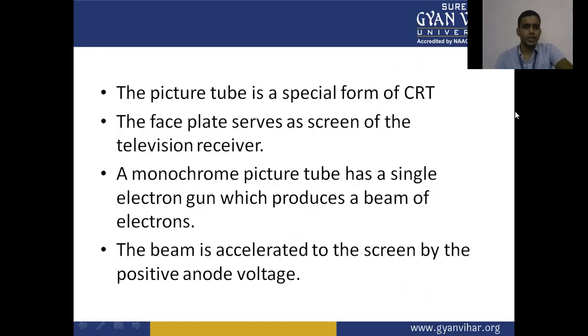The picture tube is a special form of CRT. It is the one form of the CRT which is specially designed for TV reception and picturizing the scene. The face plate serves as the screen of the television receiver. A monochrome picture tube has a single electron gun which produces a beam of electrons. The beam is accelerated to the screen by the positive anode voltage.